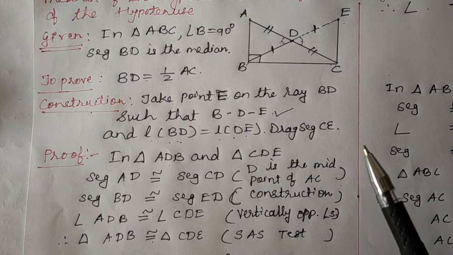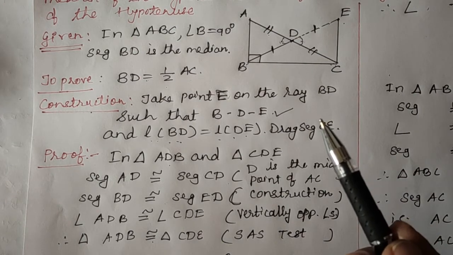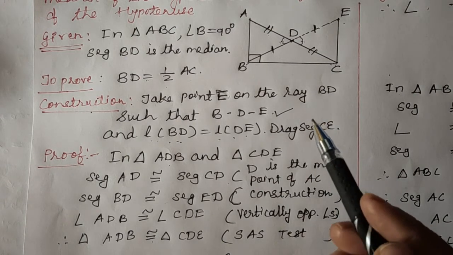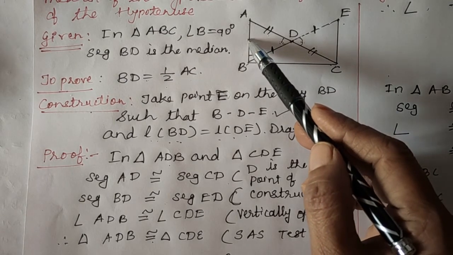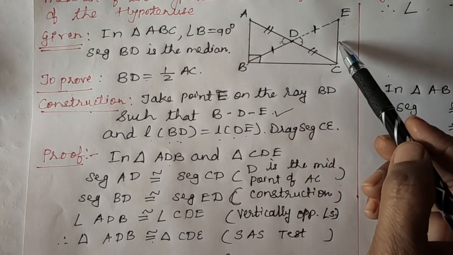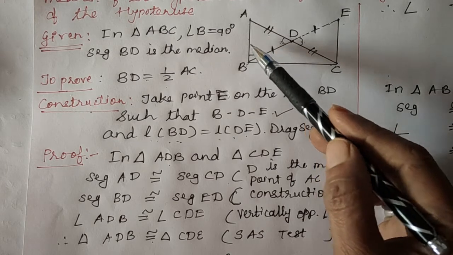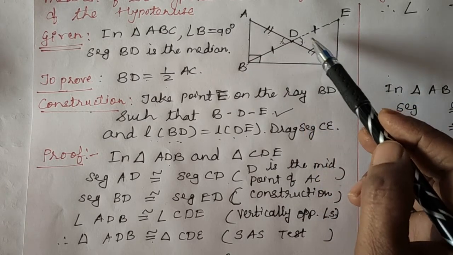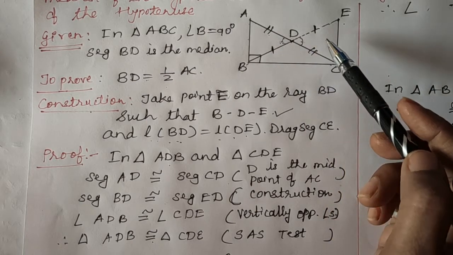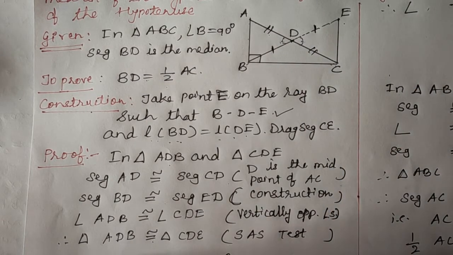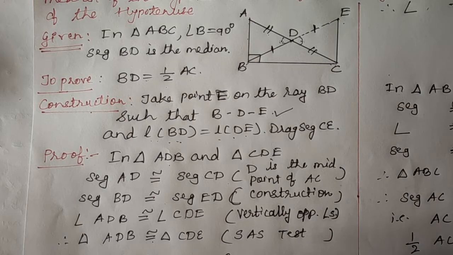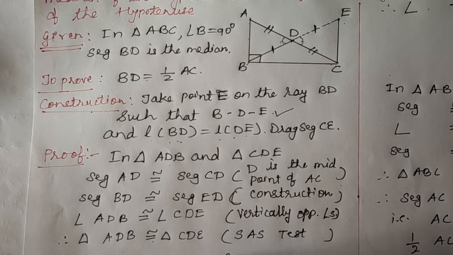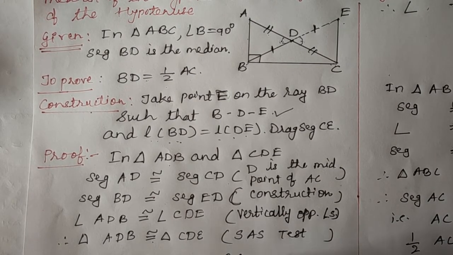So let's see which remaining part you need. Okay, so we need segment AB congruent to segment CE, as AB and CE belong to this congruent triangle. Yes, that we have just now shown that they are congruent. So let's write segment AB is congruent to segment CE, and the reason is what? CSCT. What is the full form of this?